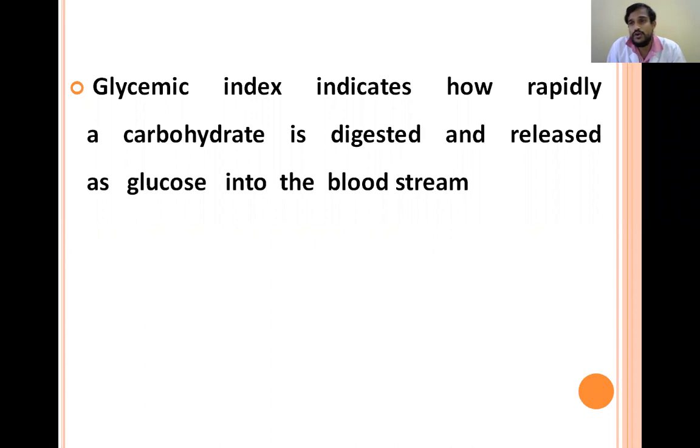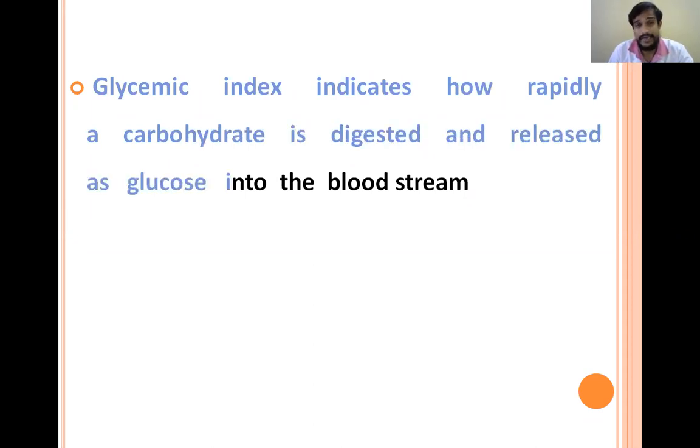So we all know, if we give the reference food glucose, it will directly enter the bloodstream with less processing in digestion and absorption. So that's why the glycemic index of the reference food is always high, and that is compared with any other substance, which in most cases will definitely be lower than the glycemic index of the reference food, that is glucose. Okay. So glycemic index indicates how rapidly it is digested and absorbed.